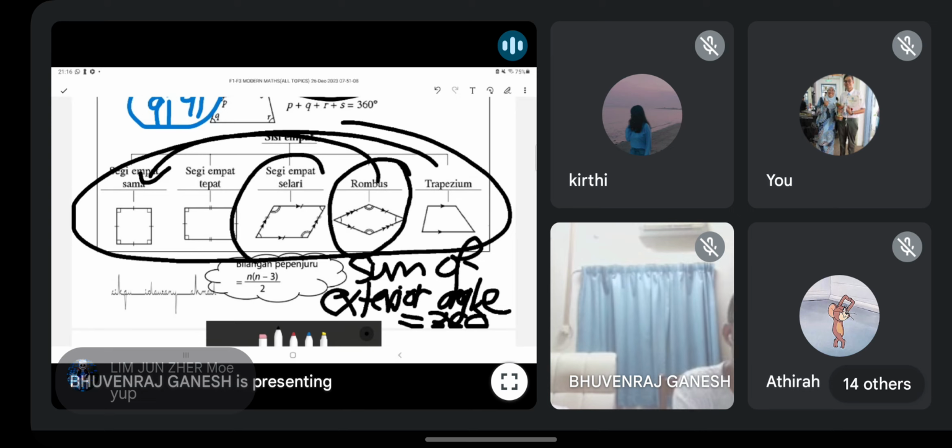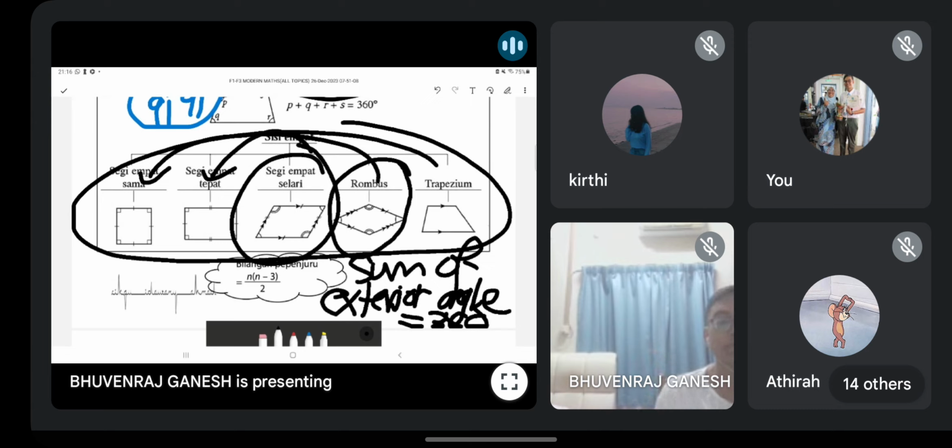Then this one, parallelogram, segi empat selari, almost the same as rectangle, but the sudut dia berbeza. Okay, it's not 90 degree. Usually, sudut bertentangan, the opposite angle have the same value. Yeah, parallel lines lah, correct. Okay, and then trapezium is by its own lah, one case like that.